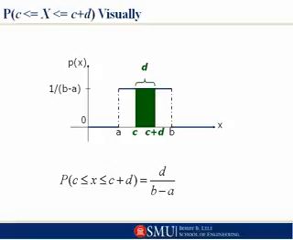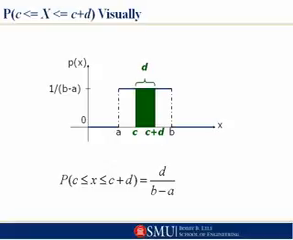Now let's say I'm interested in the probability that the random variable falls between 4 and 6. That's a distance of 2, or a D value of 2. 4 to 6 is 2. So the probability that the random variable falls between 4 and 6, which is 4 plus 2, is just equal to 2 over 4, or 1/2.